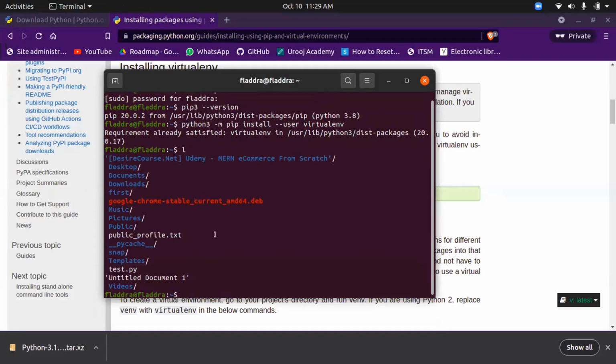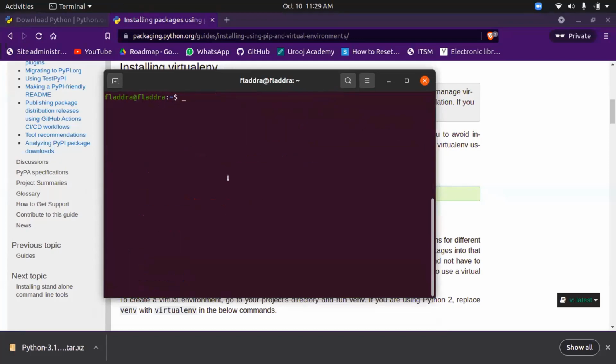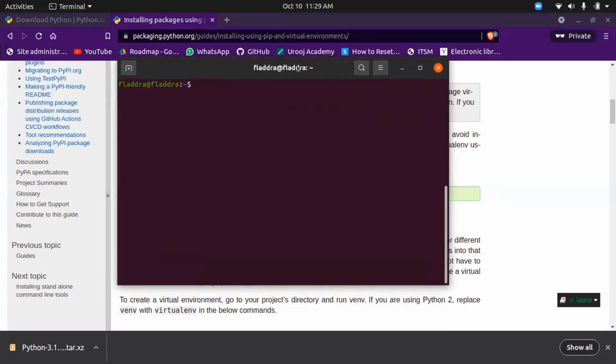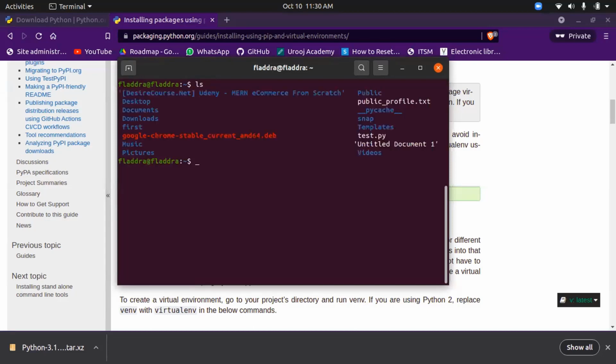In Linux, I think we'll cover some Linux commands as well along the way. In Linux, we use ls to list all directories in our folder. So I'm using ls. These are my directories. For beginners, I suggest that you keep all your directories, that is projects, on the desktop.